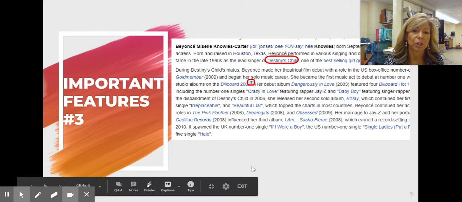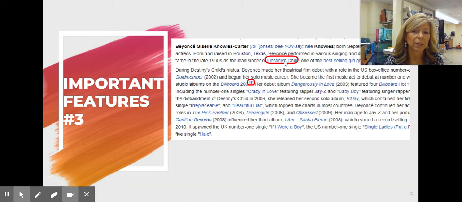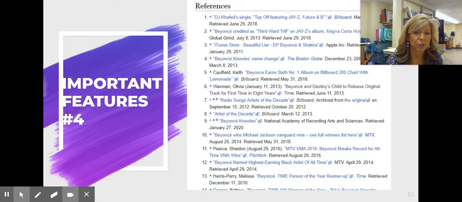So another feature that we wanted to point out, so any text that is in blue, when you're reading that in an article, it will link you to another Wikipedia article, but the important thing that we wanted to point out are the footnotes, and those are the numbers that you see in blue. And when you click on those numbers, it links you to the reference page, which is at the bottom of the article.